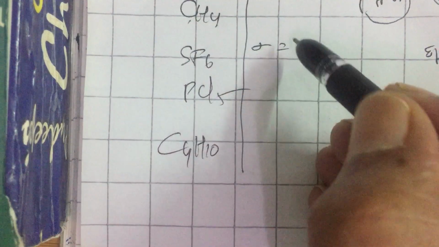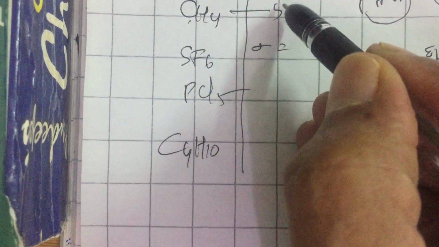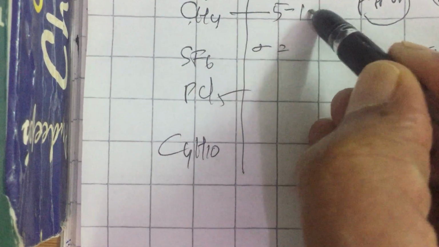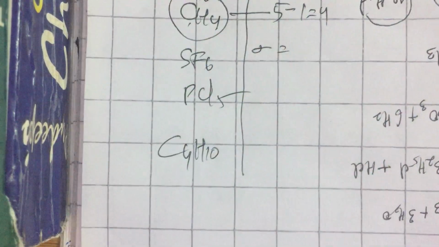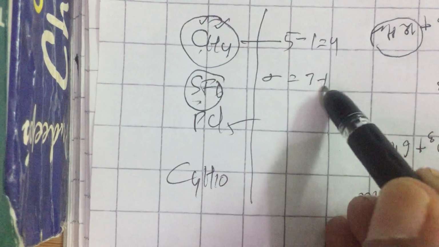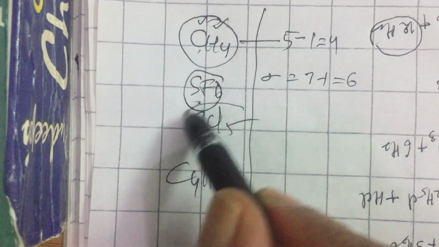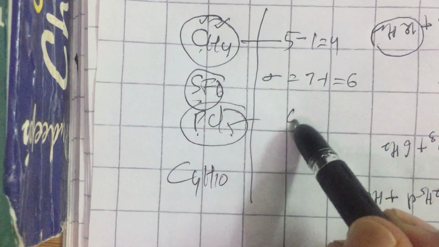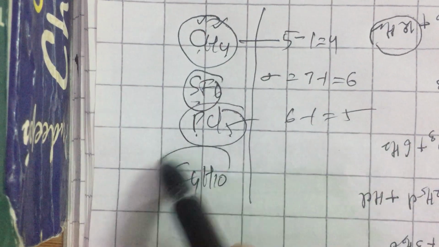That is 5 minus 1, which is 4 sigma bonds in CH4. In SF6, the total number of atoms is 7, 7 minus 1, so 6 sigma bonds. In PCl5, 6 minus 1, so 5 sigma bonds.